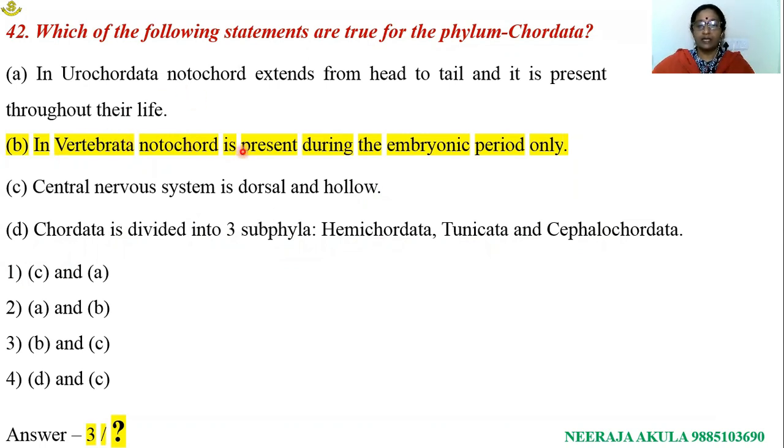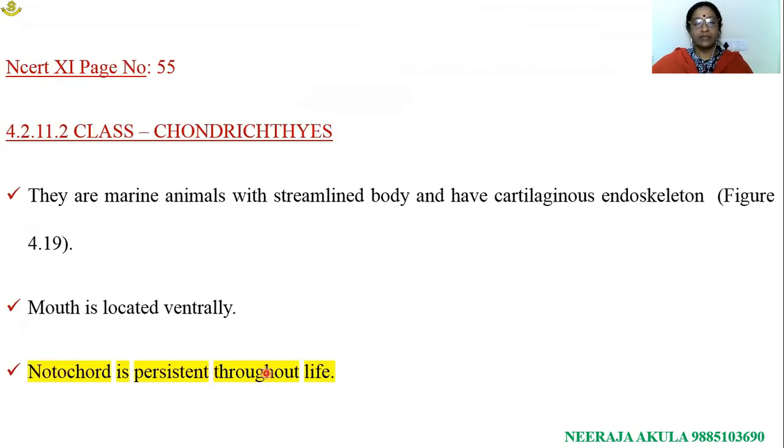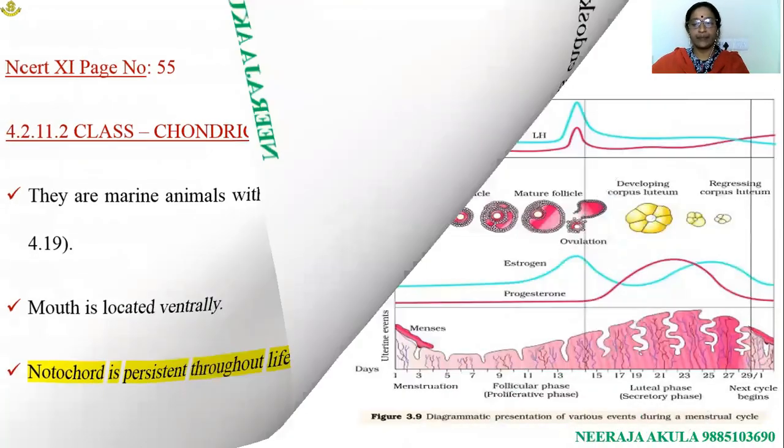In Vertebrata, notochord is present during the embryonic period only. There is an exception where Chondrichthyes organisms are with persistent notochord. So students struggle with respect to this particular statement. Anyhow, they dropped the correct answer because these two are exactly wrong and they went for this option. So notochord is persistent throughout the life in case of Chondrichthyes organisms.